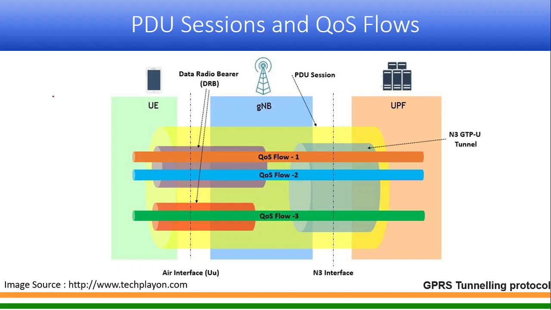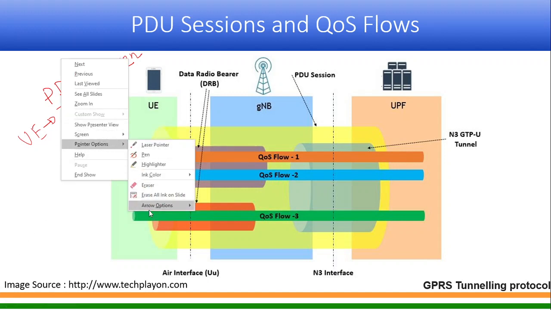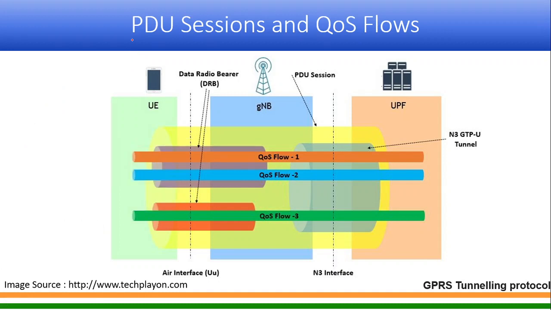So for every PDU session, I said one PDU session, not five. One PDU session is for one UE. So basically, just to understand, let me erase it. Let us start with UE. So there is one UE.